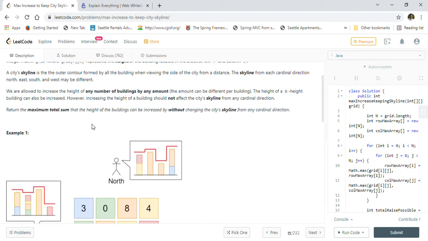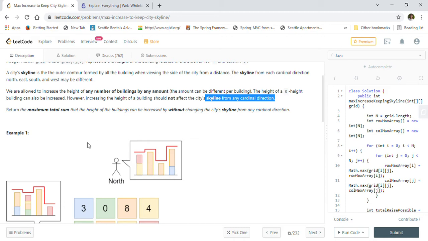We are allowed to increase the height of any number of buildings by any amount. The amount can be different per building. The height of a zero height building can also be increased, which means that if there is no building, we can also make a building at that place. However, increasing the height of a building should not affect the city skyline from any cardinal direction. So what it means is, if we are looking at the skyline from north and we are increasing some of the buildings' height, then the skyline should not change after we increase the height of some of the buildings. That's what it means.